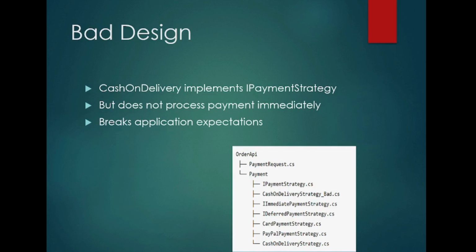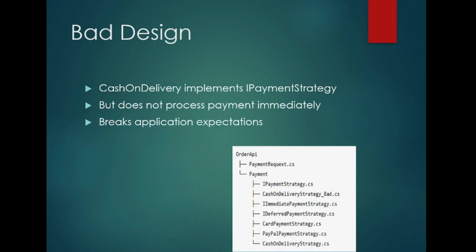But CashOnDeliveryStrategy is implementing IDeferredPaymentStrategy. That is the right process because the payment will be done at the end. Whereas the card payment and PayPal will implement the immediate payment strategy. That means IPaymentStrategy has been split into IImmediatePaymentStrategy and IDeferredPaymentStrategy.